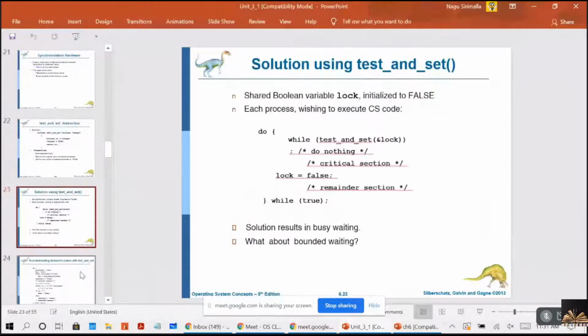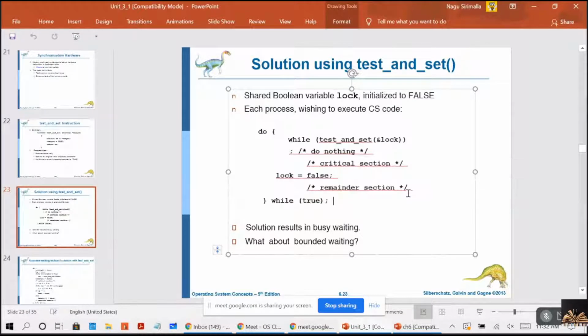Now, how are we going to give the solution by making use of this test and set? Whenever a process wants to enter into the critical section, that can be done by executing this test and set instruction. Here the processes will be sharing a Boolean variable lock. The processes that are currently executing will be using a common variable lock. Initially it is initialized to false. Remember, guys, lock will be initialized to false.